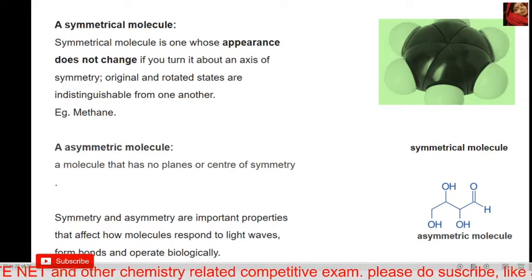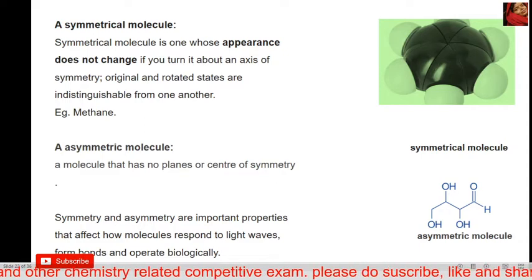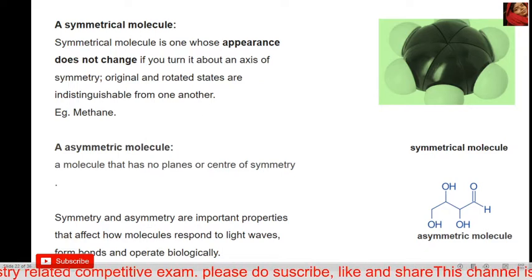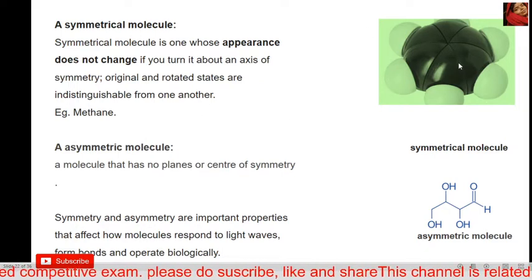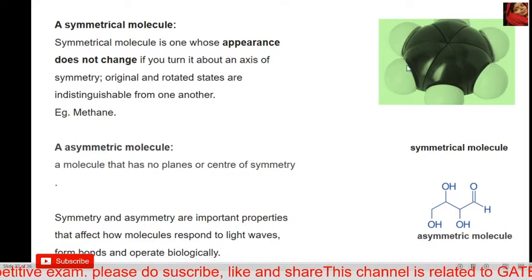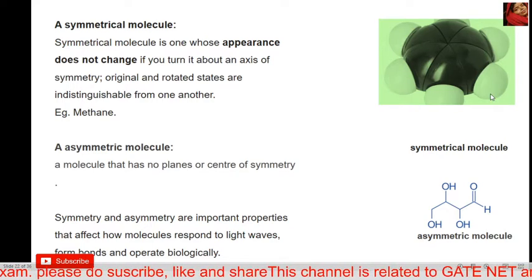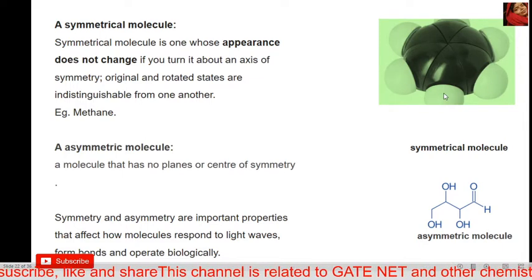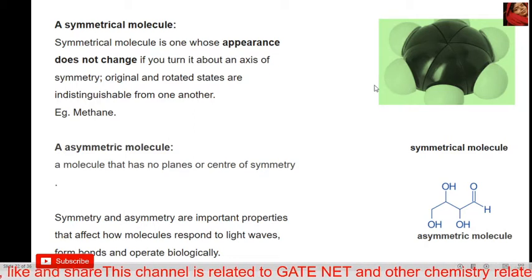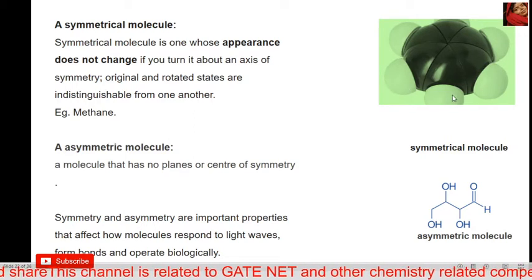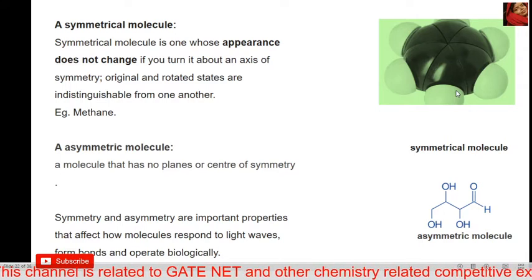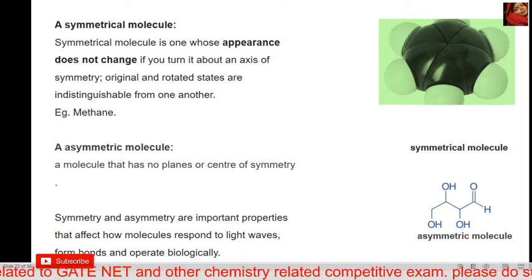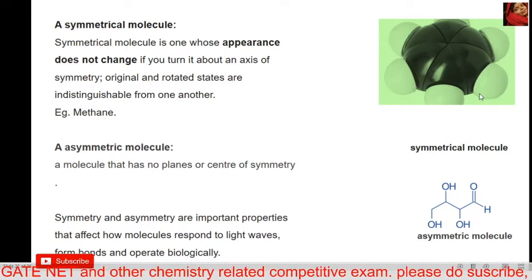A symmetrical molecule means a molecule whose appearance does not change if you turn it about an axis of symmetry. This molecule is symmetrical, its appearance does not change, and it has symmetry, so all rotations are possible and all rotations are the same. The original and rotated states are indistinguishable from one another. It means the mirror images are the same.